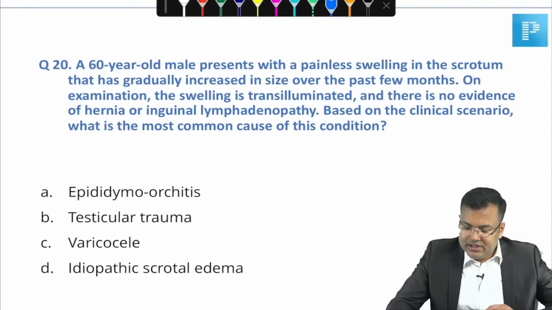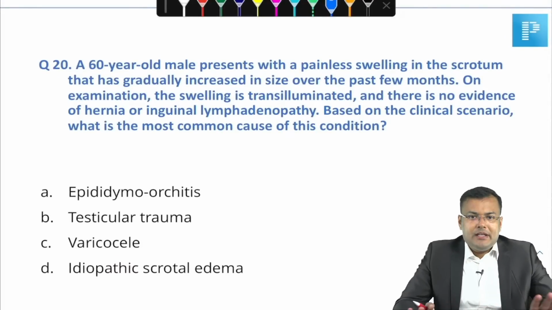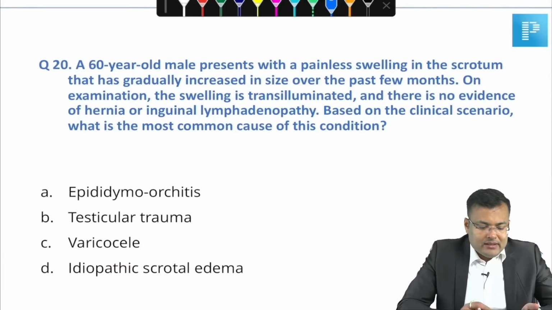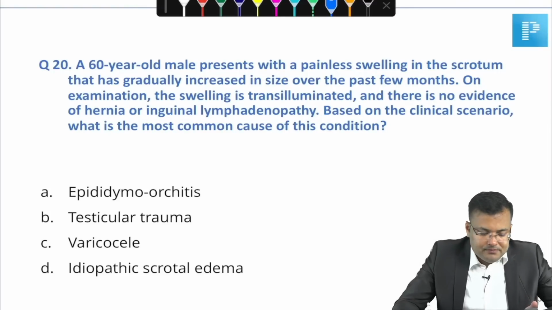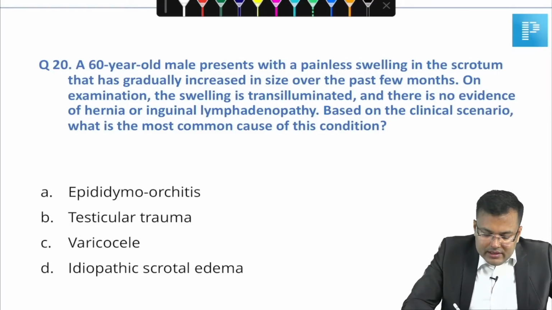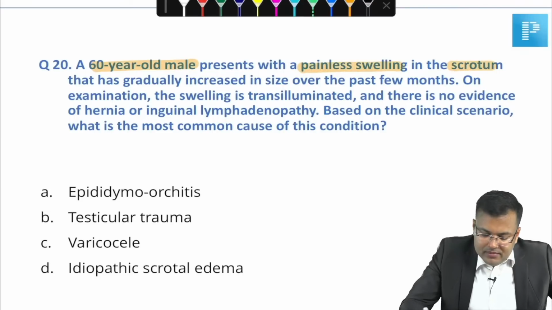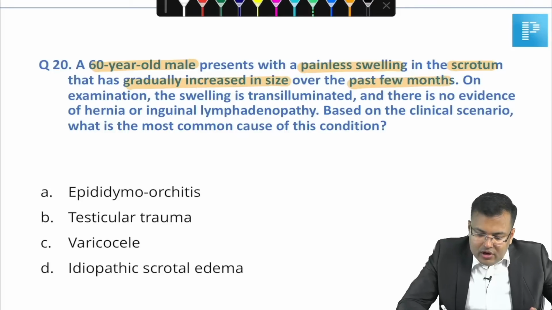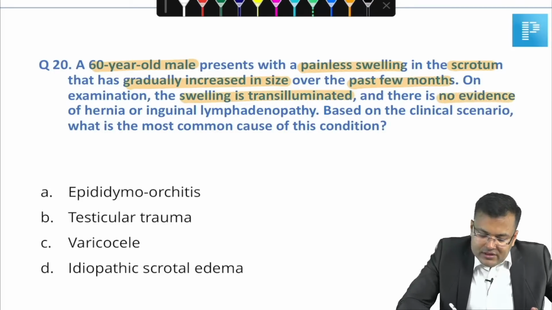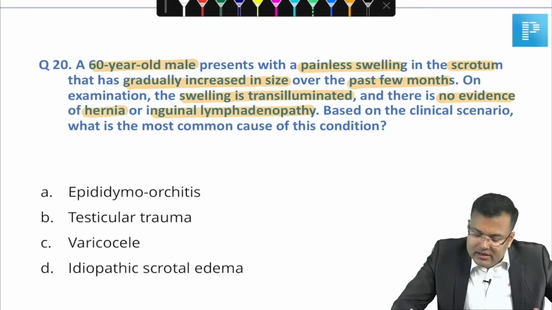Now see guys, question number 20. Easy question. Let me see who is going to mark the correct answer. A 60 year old male, painless swelling in the scrotum, gradually increased in size over the past 5 months. On examination, swelling is trans-illuminated, no evidence of hernia, inguinal lymphadenopathy. On clinical scenario, most common cause of this condition.